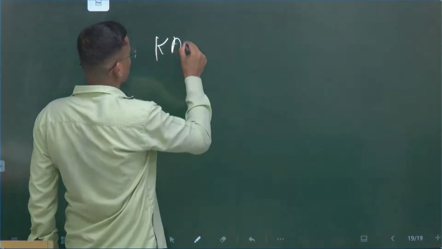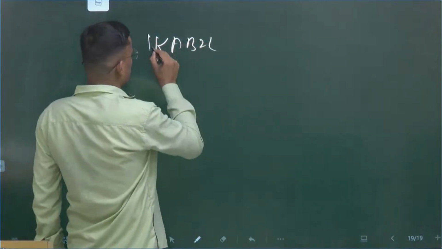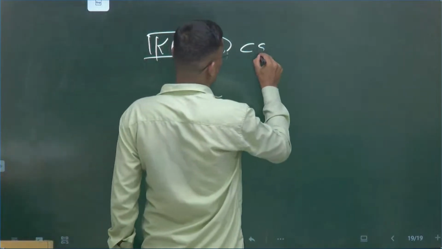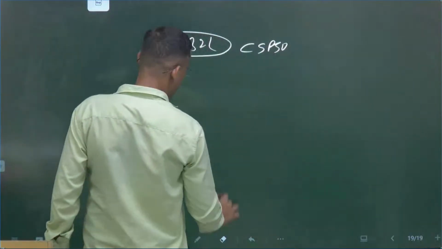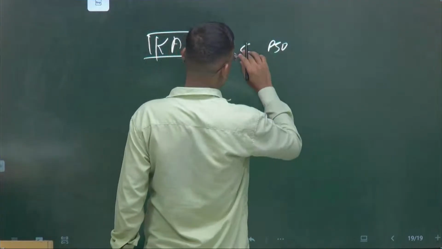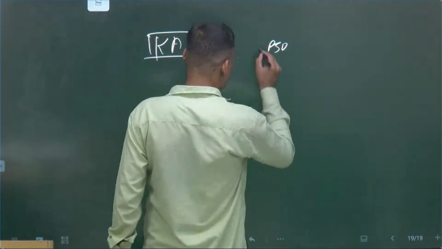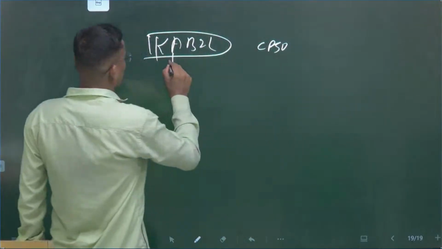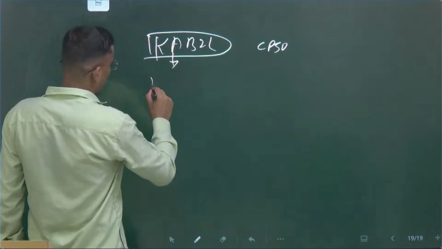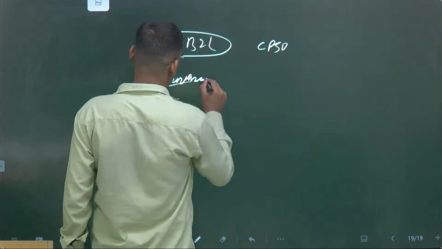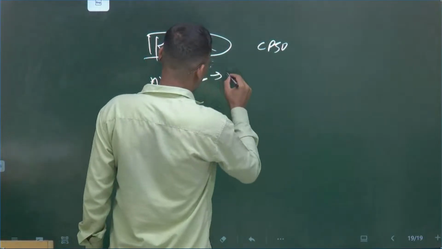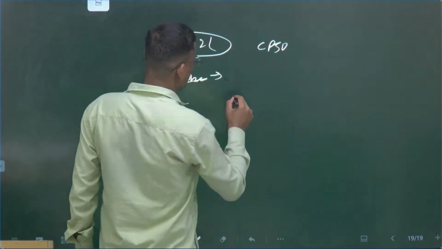Kabil. Kabil is a central PSU. And this Kabil in Argentina, they have acquired the Atacama something.